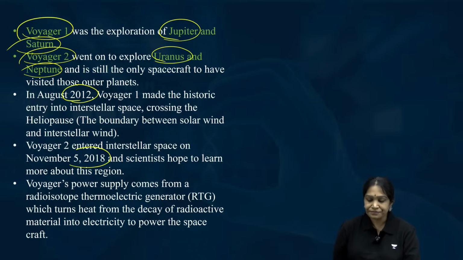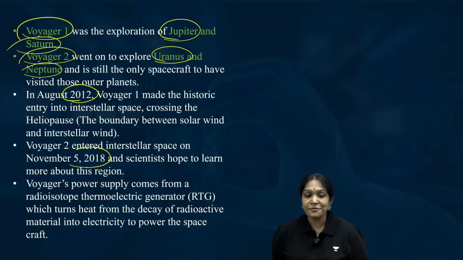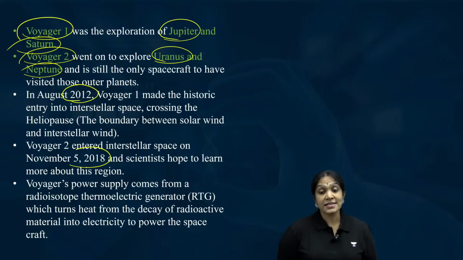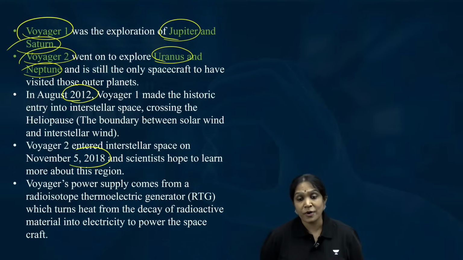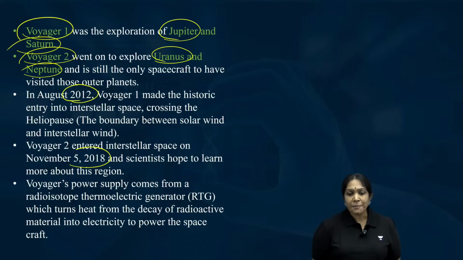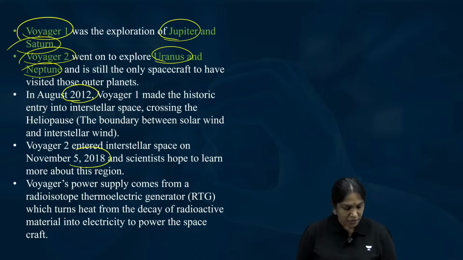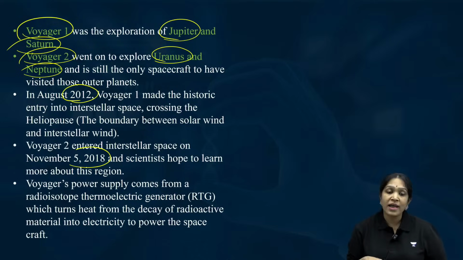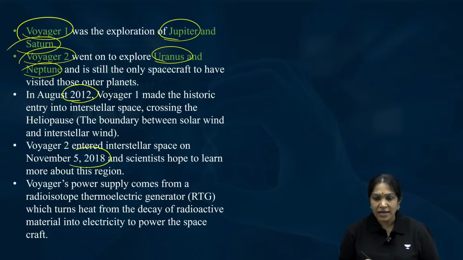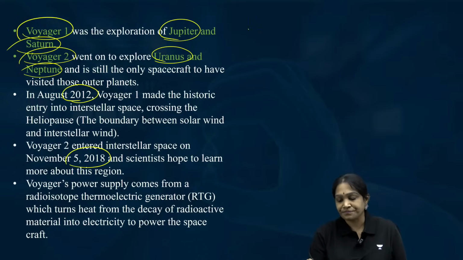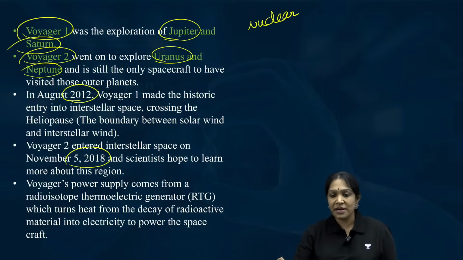Is it clear? Now comes the question, what is the fuel used, so that it sustained the spacecrafts for approximately 50 years? What could be the fuel? The only possible fuel that can sustain it for 50 years is radioactive fuel, nuclear fuel. Because you may think that it is solar, but not possible.